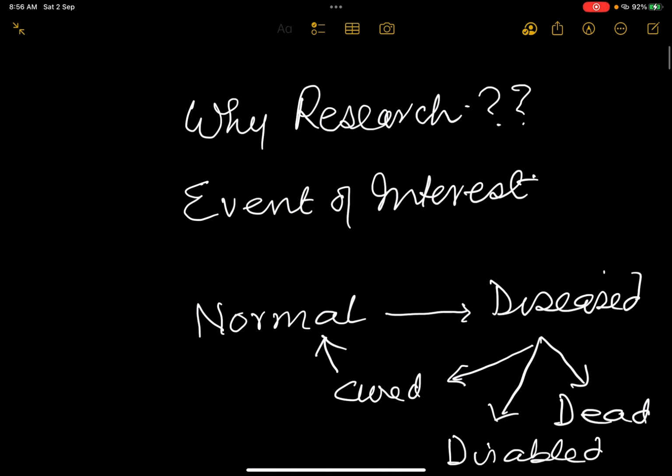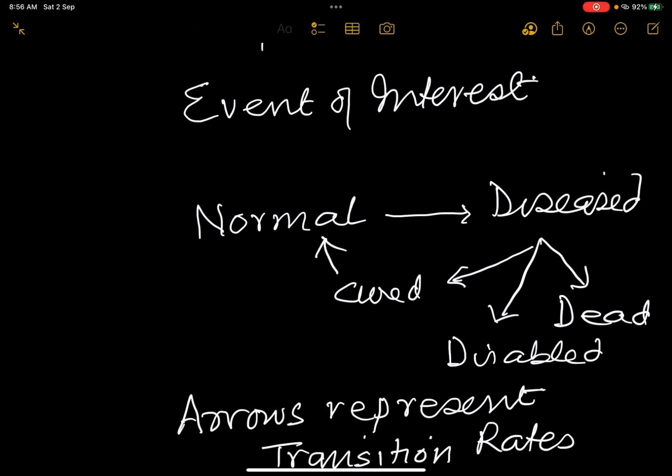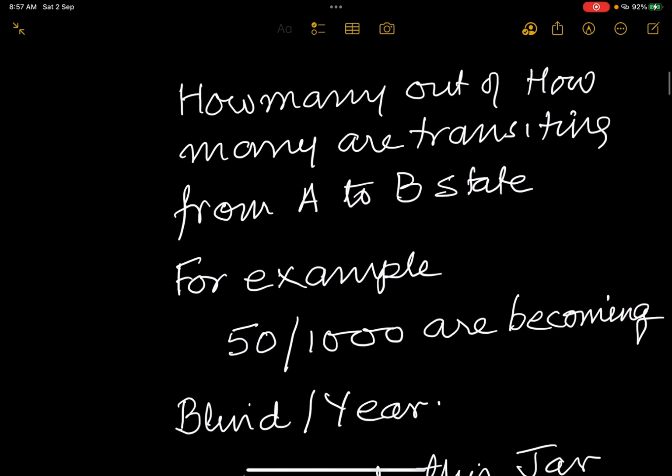In the sense of health, a normal converting to diseased, a disease getting cured, disabled, or dead, all these are transitions which are events of interest. And the arrows represent transition rates, and we'll talk about these transition rates.